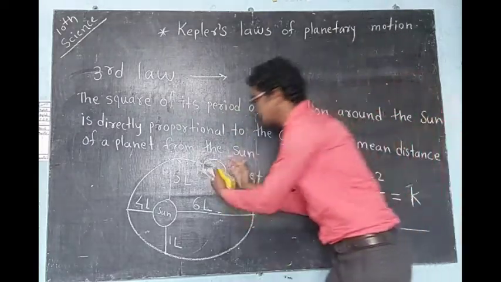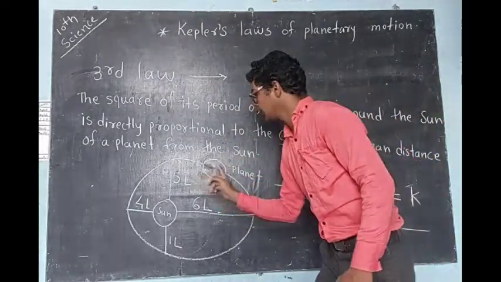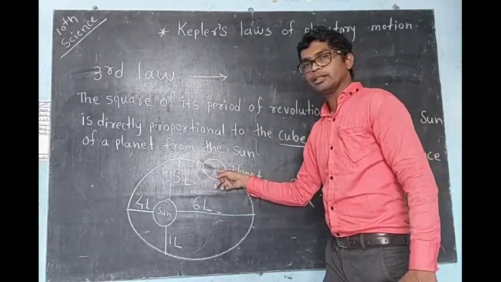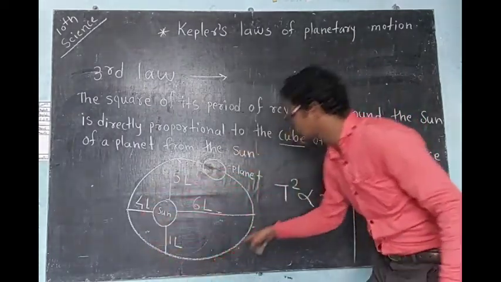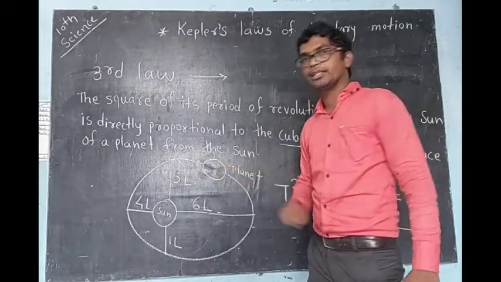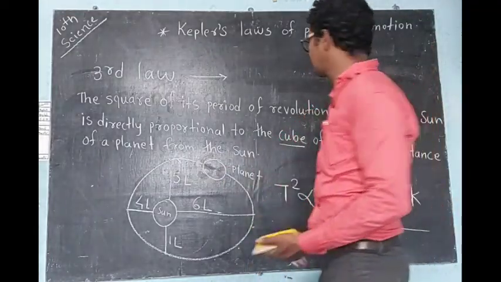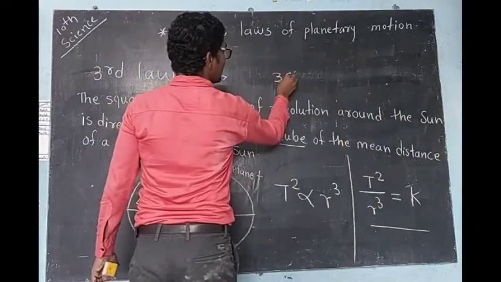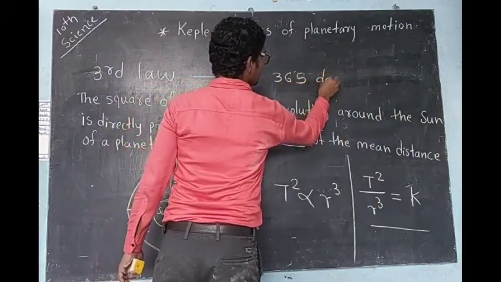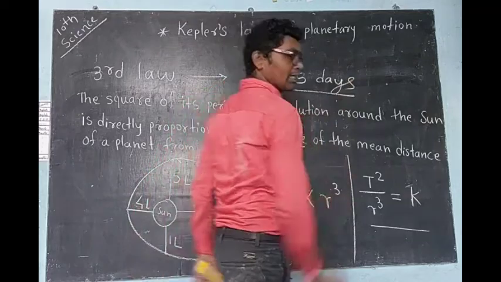So the square of the planet's period means time. How much time will this planet take to make one revolution around the sun? Suppose our Earth, what is the revolution period of Earth? You know that it is 365 days, only 1 year.